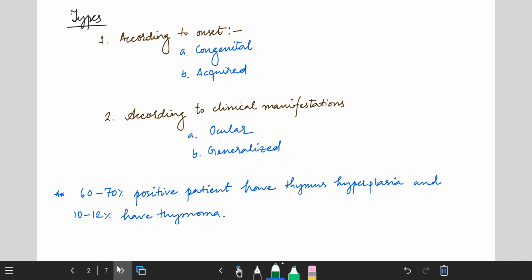According to onset, the first one is congenital, the second is acquired. And according to the clinical manifestations, the first is ocular, the second is generalized. Congenital means inherited. In this case, symptoms usually appear at birth or early childhood.